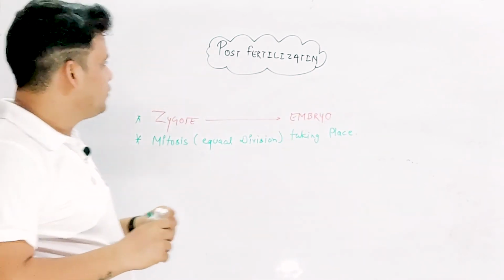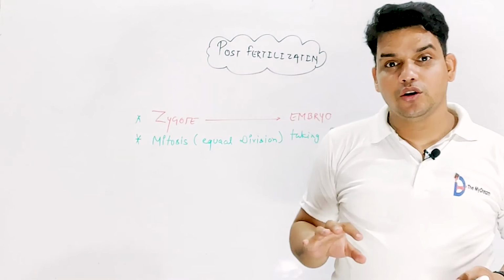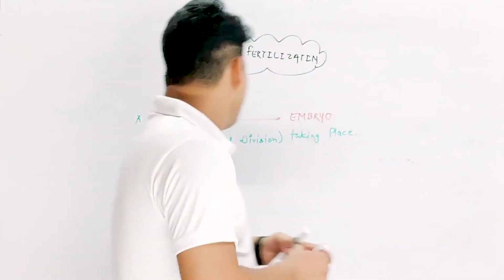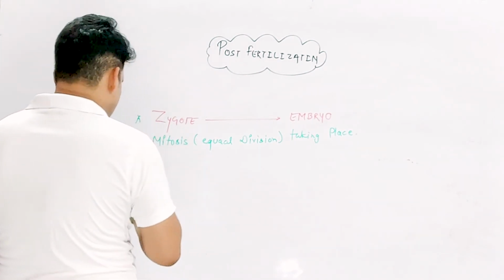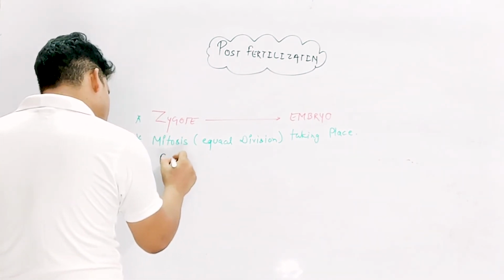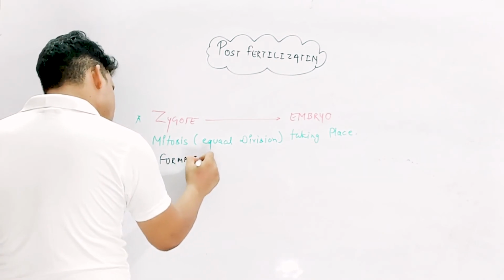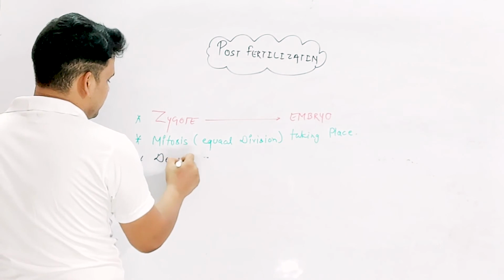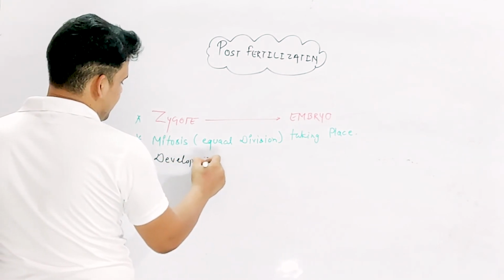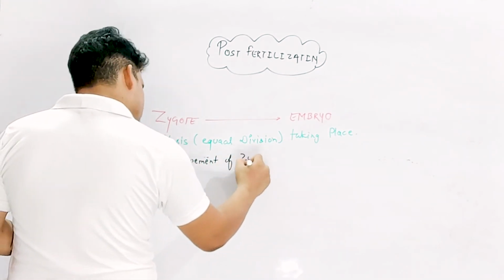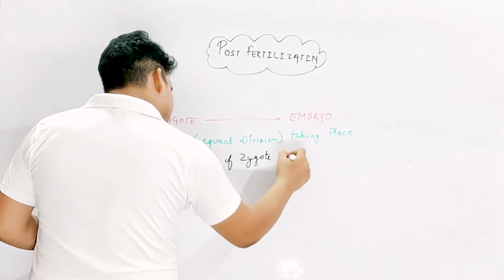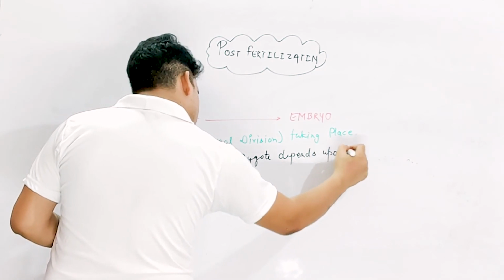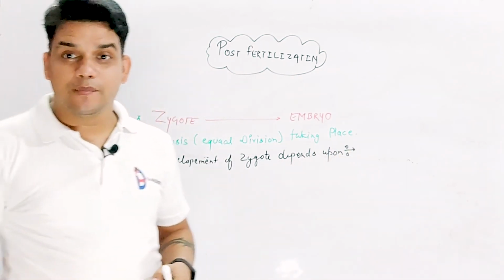So my dear friends, one more important thing: the development of the zygote depends upon two different things.